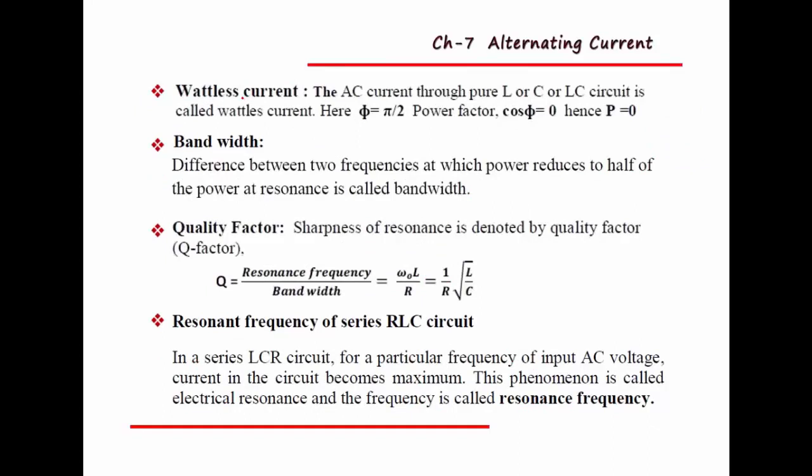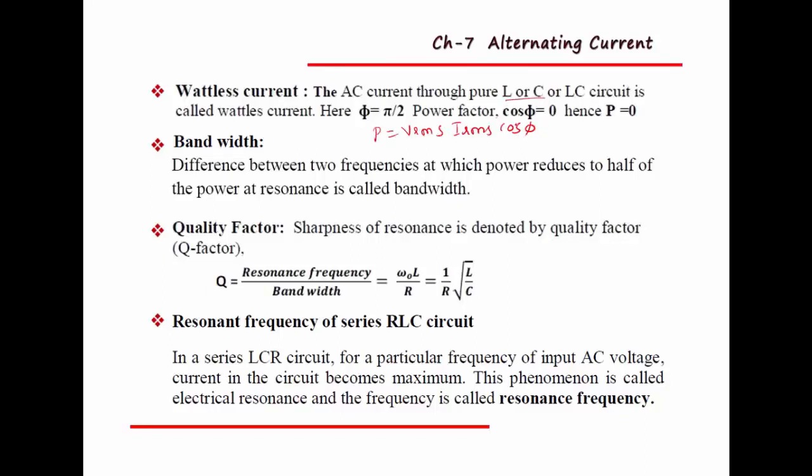Then wattless current, which is also called idle current. Here the AC current through a pure inductor or capacitor or LC circuit is called wattless current. In these circuits, power consumption is very less, or equivalent to 0. We call it wattless current because, you can observe here, in inductor and capacitor the equation is given by P equal to Vrms into Irms into cos phi. This is for both inductor and capacitor.